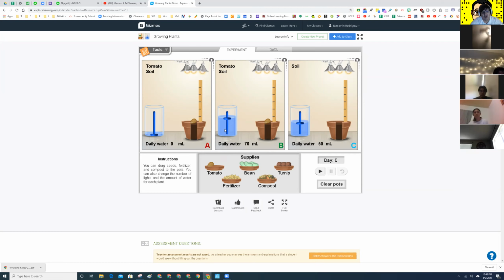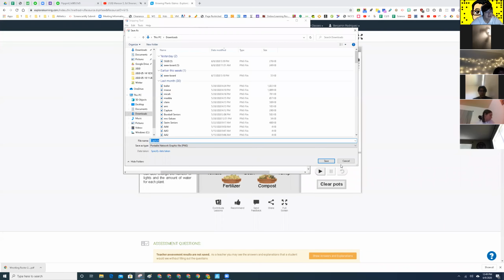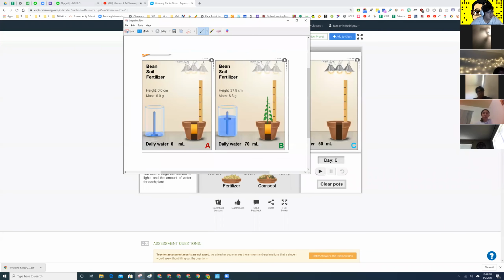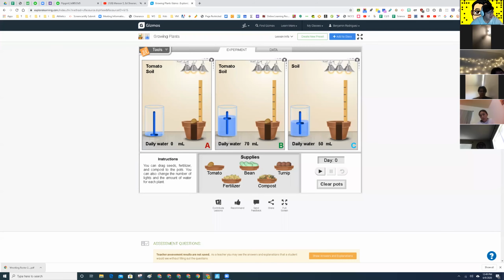Okay? So now what is your hypothesis? How does water affect how these plants are going to grow? What do you think?